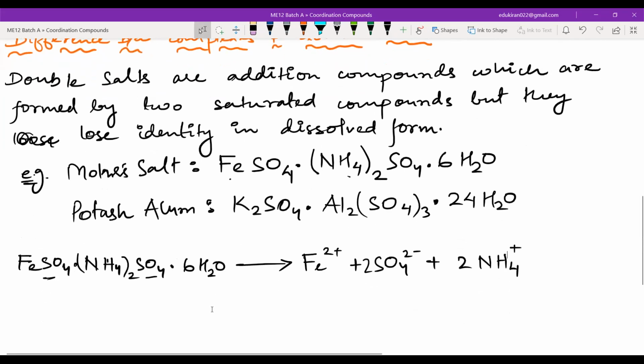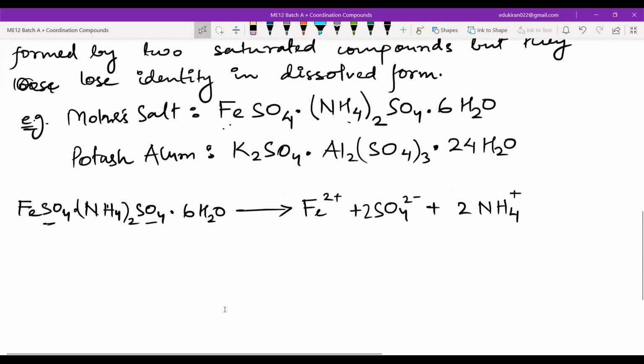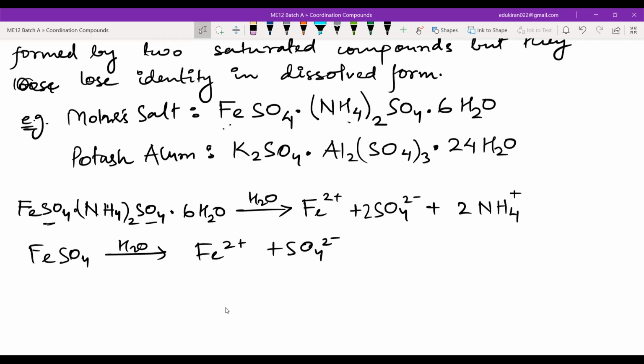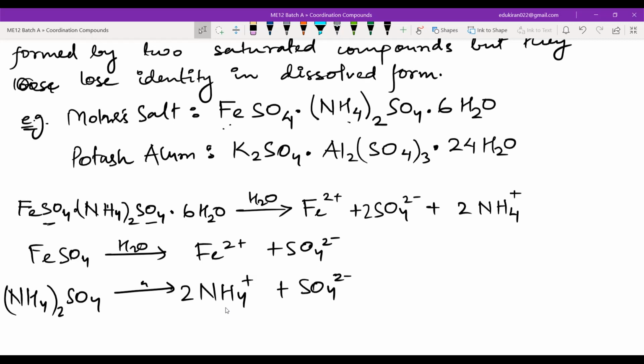Now, even if I see this Mohr's salt is being made with what? FeSO4 plus (NH4)2SO4. If I add FeSO4 into H2O, what will happen? I will get Fe2+ plus SO4 2-, the same thing I'm getting here. If I add (NH4)2SO4, I will get NH4+ plus SO4 2-.